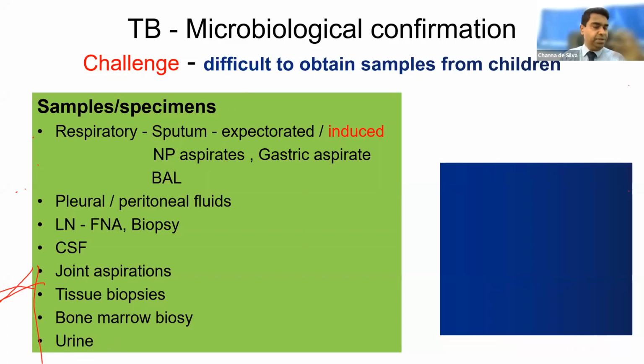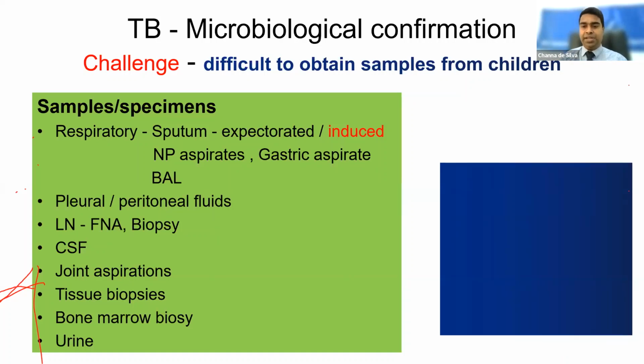And the gastric aspirate, although this is not a respiratory sample, if we want to catch the organisms from the lungs, gastric aspirate would be a better option. But if you really want a microbiological diagnosis, the BAL, the bronchoscopy and bronchial lavage, is the best method of getting the sample. We can have other samples or specimens depending on the organ involved: lymph node biopsy or FNA, CSF, joint aspirates, tissue biopsies, bone marrow, even urine if you suspect renal tuberculosis. So these are the specimens we have to get for the TB microbiological diagnosis.